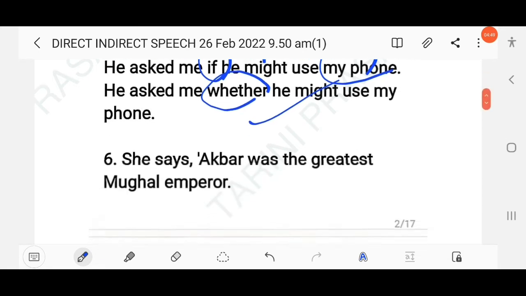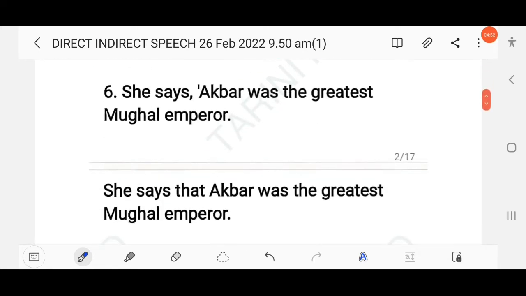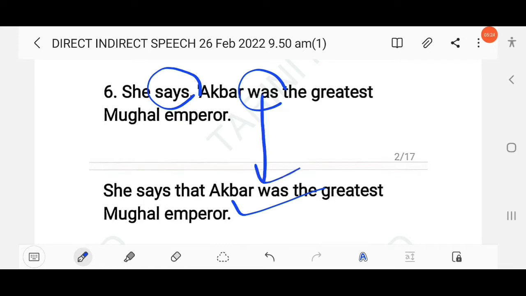Clear? The next question here: she says Akbar was the greatest Mughal emperor. So as you know, if the reporting verb is in the simple present tense, present perfect, or simple future, then there will be no changes in the indirect speech, and the tense will remain the same. So here this is simple past. So while changing direct into indirect, there will be no changes in the tense. So here you have to write, she says that Akbar was the greatest Mughal emperor. So here was will remain unchanged.